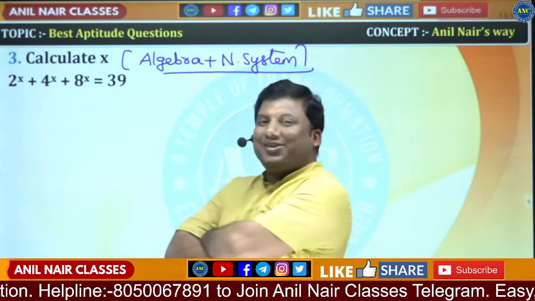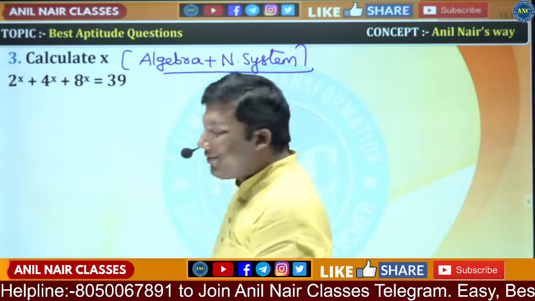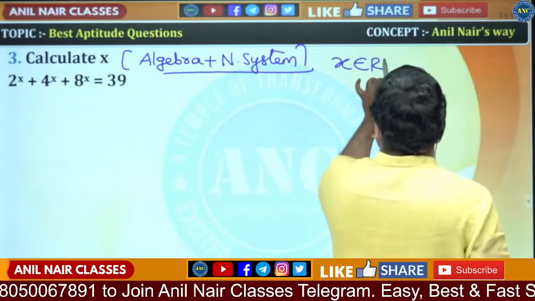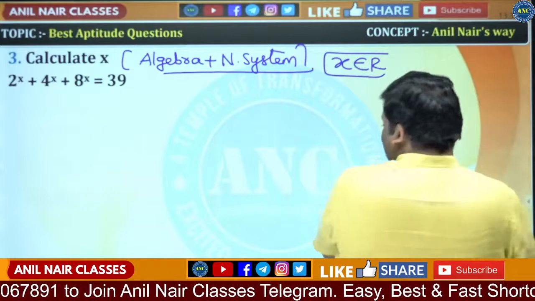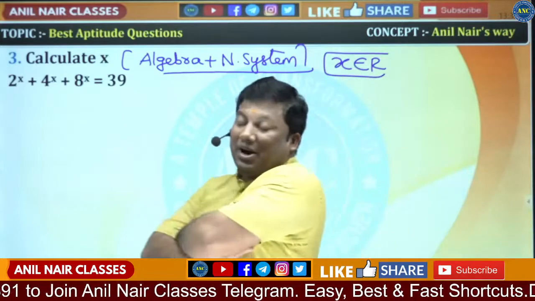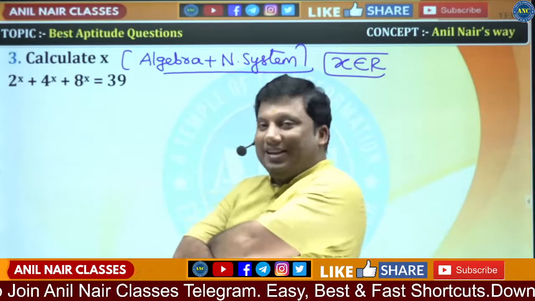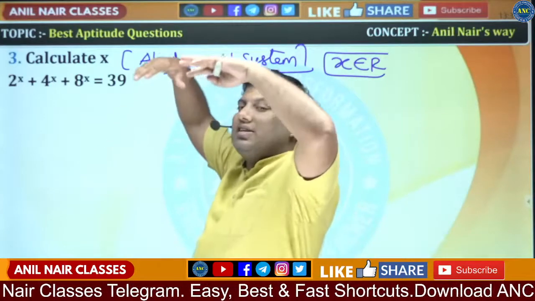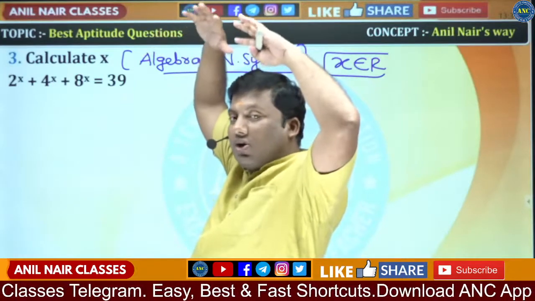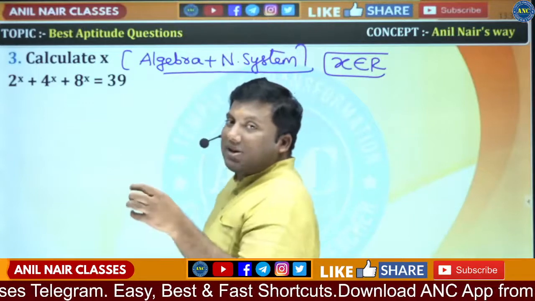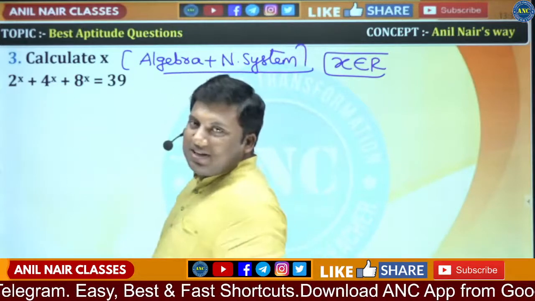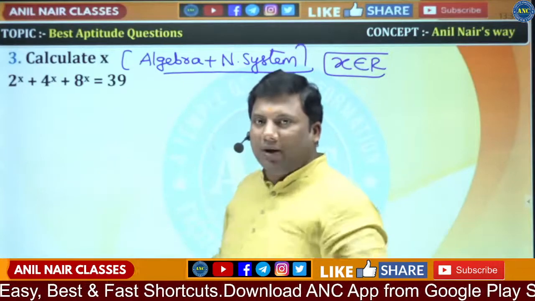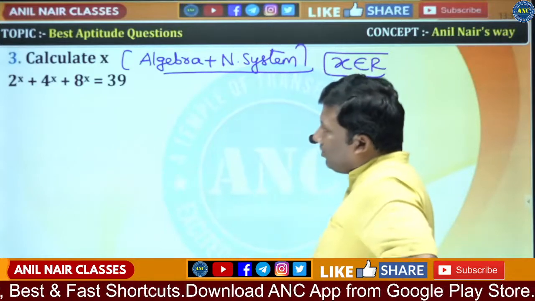What most of the students will do? Nothing is given in the question, so x is a real number. X can be a rational number, x can be an irrational number, x can be an integer, x may not be an integer, it can be anything. Nothing is specified in the question. Our Indian teachers have made us solve so many questions. They'll keep substituting values: x value 0, x value 1, x value 2. All these will not work in my kind of problems.